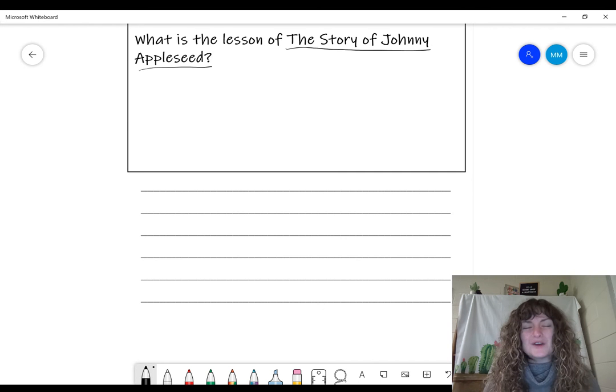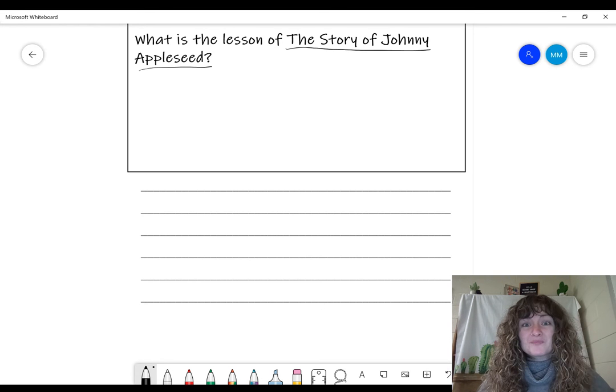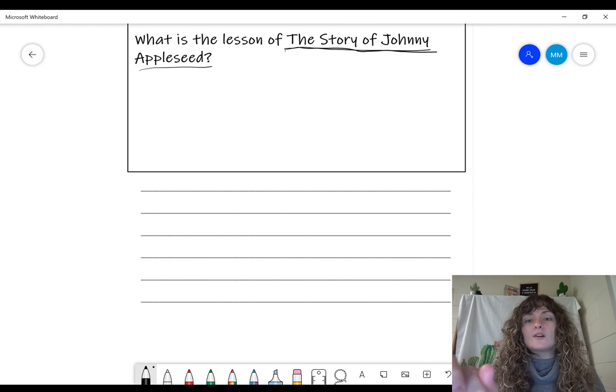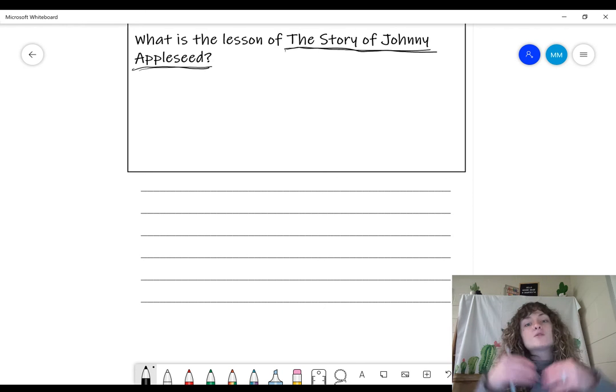All right, so today we're going to answer the question, what is the lesson of the story of Johnny Appleseed? So we want to start our topic statement by using important words from the question. So what are we trying to figure out? We're trying to figure out what lesson we learn from the story of Johnny Appleseed. So the story of Johnny Appleseed is our topic. That's our subject. So that's how we're going to start our topic statement.